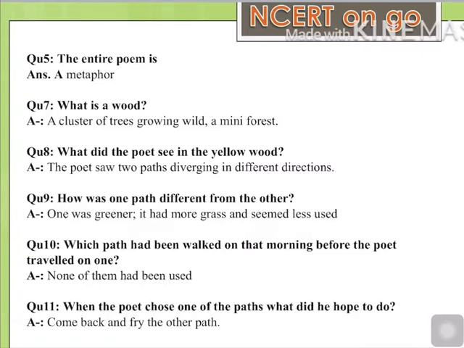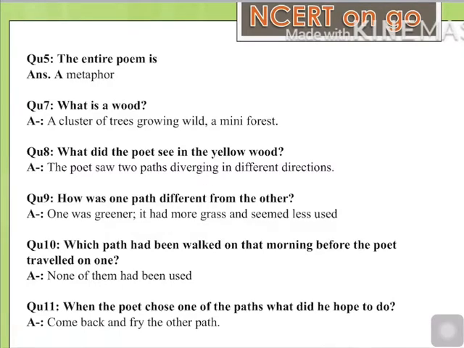Next question is, what did the poet see in the yellow wood? Yellow wood means that the forest was covered with yellow leaves. The answer to the question is, the poet saw two paths diverging in different directions. Question number 9 is, how was one path different from the other? We all know that one was much greener than the other, which shows that it was less traveled by others. So basically the answer is, one was greener, it had more grass and seemed less used as compared to the other.